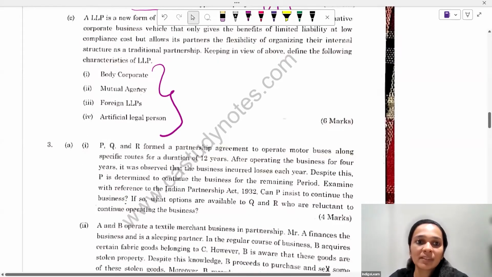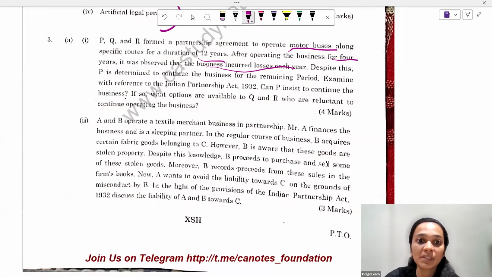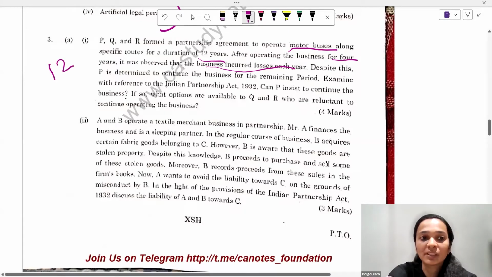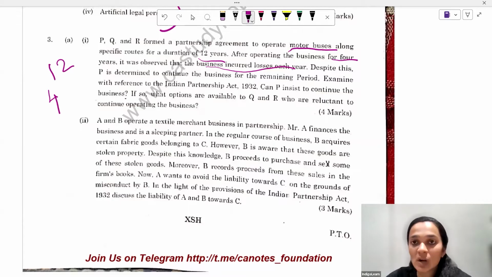Moving on. Question number 3. P, Q, and R formed a partnership agreement to operate motor buses along specific routes for a duration of 12 years. After 4 years, the business incurred losses each year. So there were persistent losses in the business. Despite this, P is determined to continue the business for the remaining period. It was for a complete period of 12 years, but after 4 years the business was incurring continuous losses. However, P, one of the partners, wants to continue with the business for the entire term of 12 years. Can P insist on continuing the business?